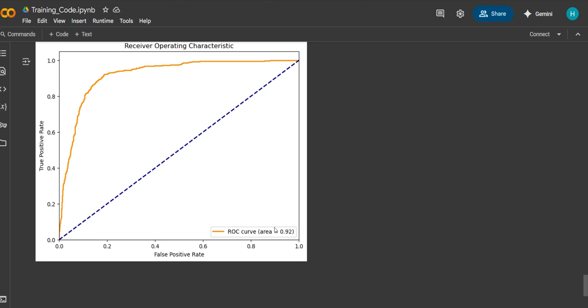A 0.92 AUC value signifies the excellent performance capabilities of the model, which demonstrates effective distinction between positive and negative classes. The sharp beginning section of the curve indicates the model produces high true positives together with minimum false results. Applications requiring robust, accurate class distinction make this model suitable.